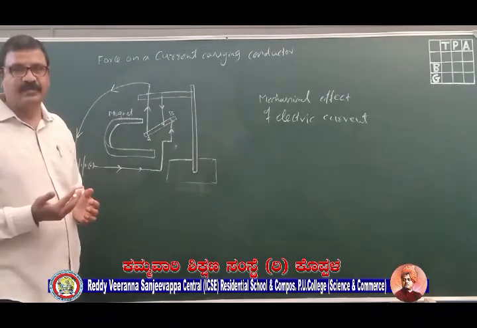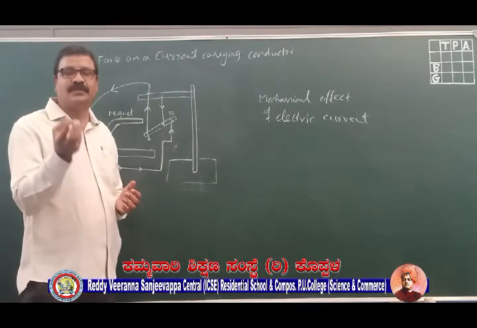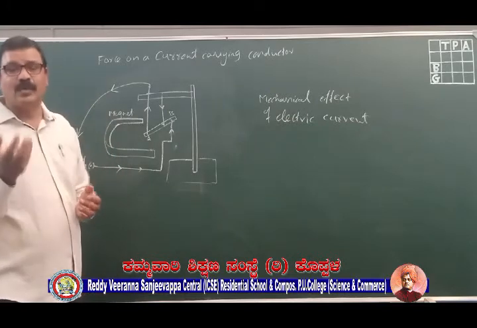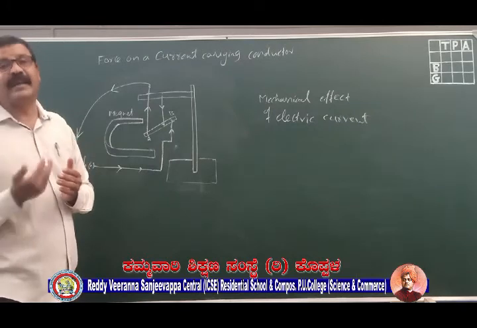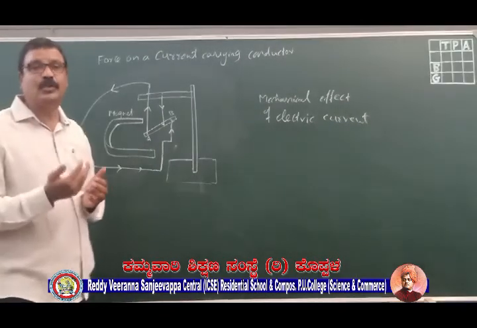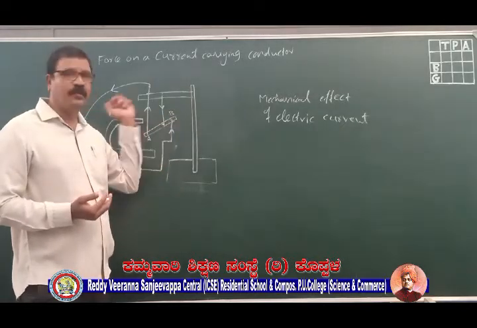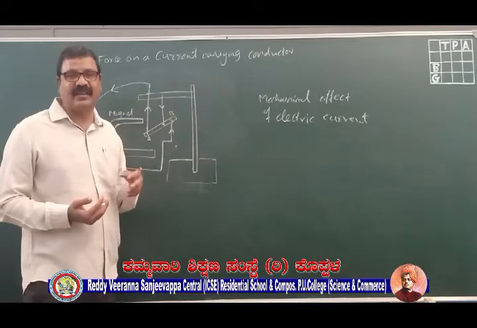Your mixies, your fans, all your equipment, your electric motor, all these things can be run with electricity, because of the magnetic effect and the mechanical effect of electric current.